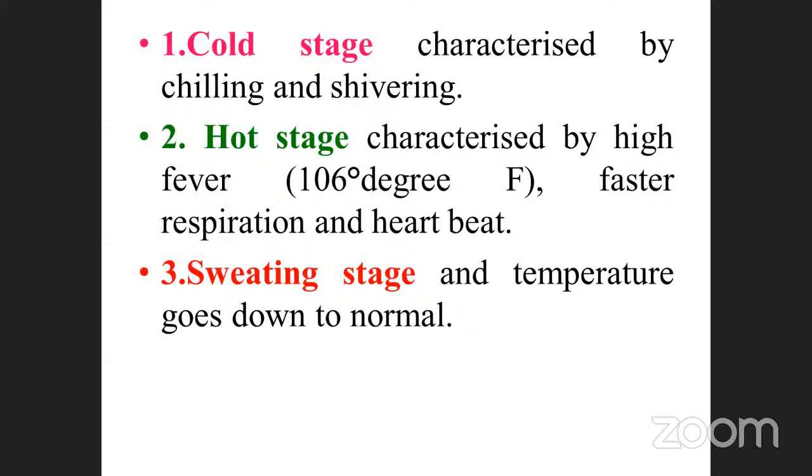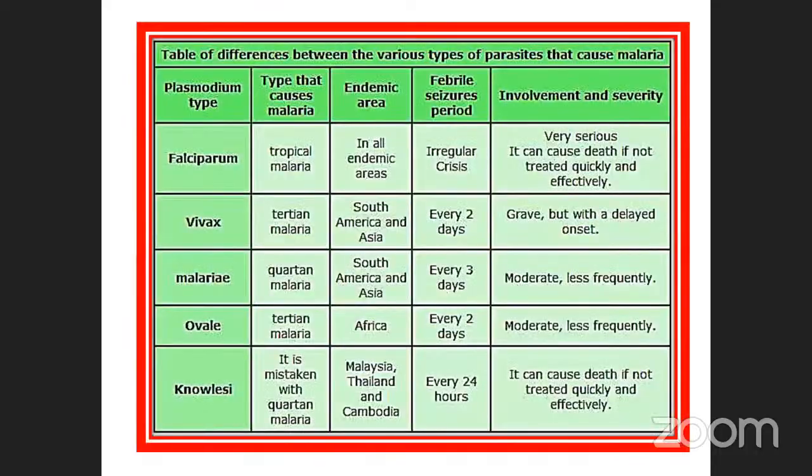These have been reported in infection by the parasite or pathogen Plasmodium vivax, and other diseases also. Okay, see, they have given the chart here. Just imagine the Plasmodium types, which we already discussed. What are the different types of parasite that cause malaria? See, Plasmodium falciparum, vivax, malariae, and ovale. So these are the tropical malaria.